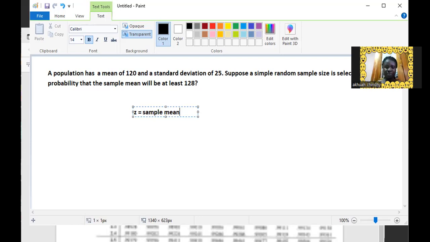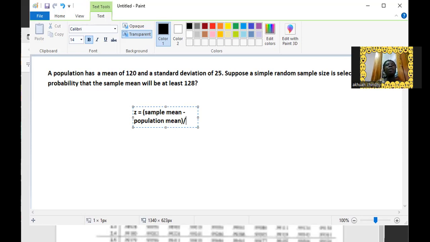So the z value in the sampling distribution is the sample mean minus the population mean, all divided by the standard error. In sampling distribution, we are not looking at the standard deviation, but at the standard error.